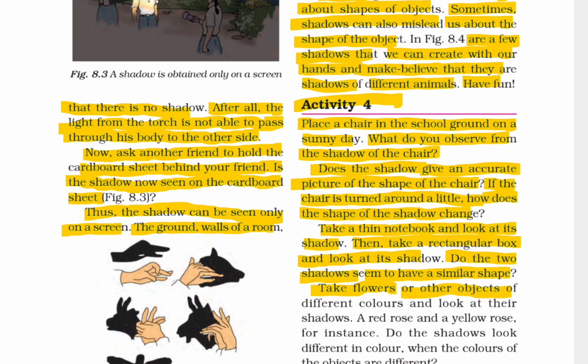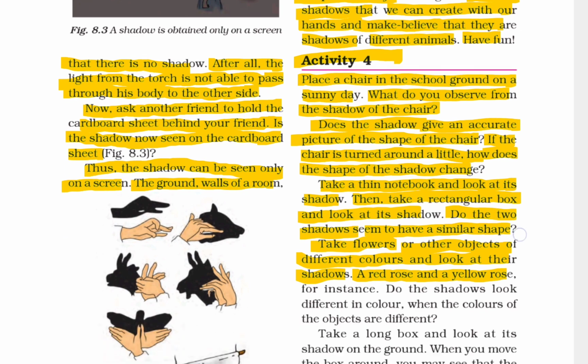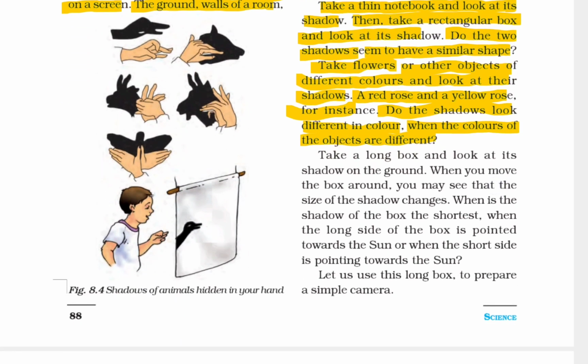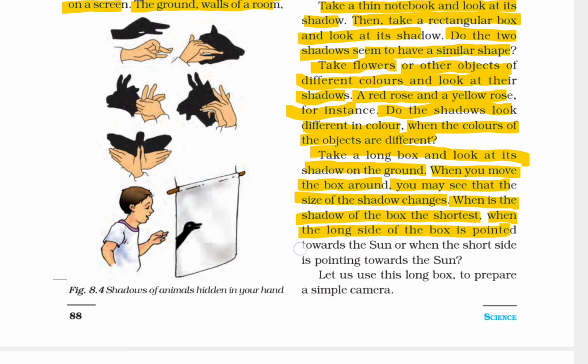Take flowers or other objects of different colors and look at their shadows, for instance a red rose and a yellow rose. Do the shadows look different in color when the colors of the objects are different? Take a long box and look at its shadow on the ground. When you move the box around, you may see that the size of the shadow changes. When is the shadow of the box the shortest? When the long side of the box is pointed toward the sun, or when the short side is pointed toward the sun? Let us use this long box to prepare a simple camera.